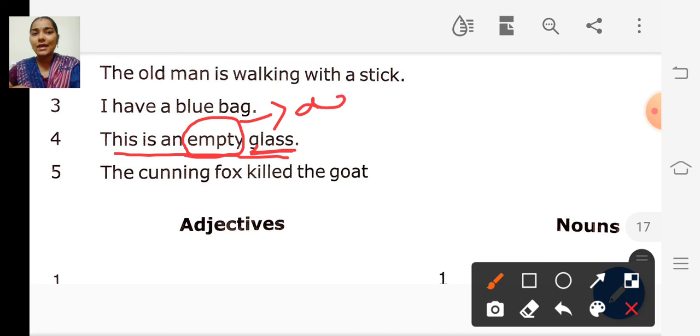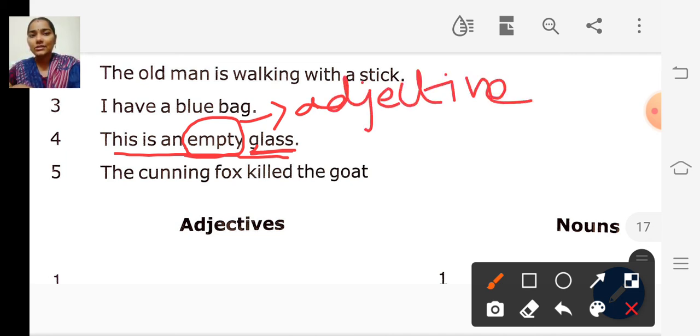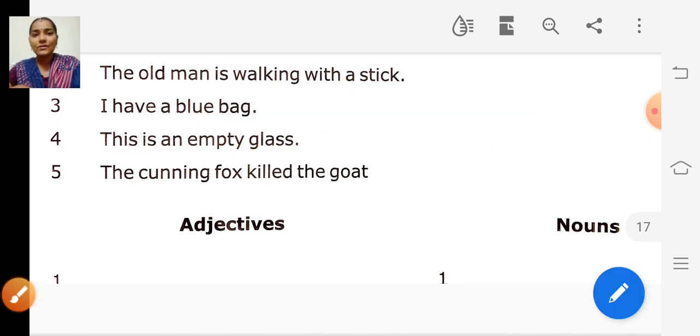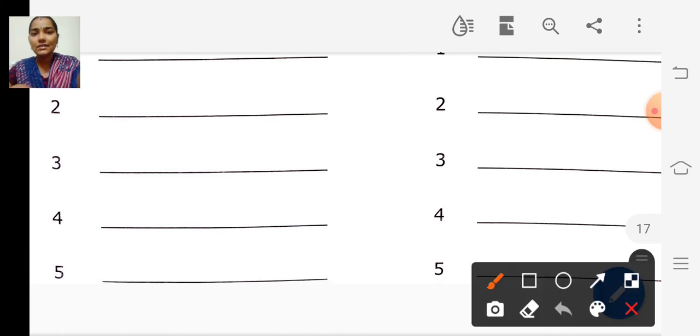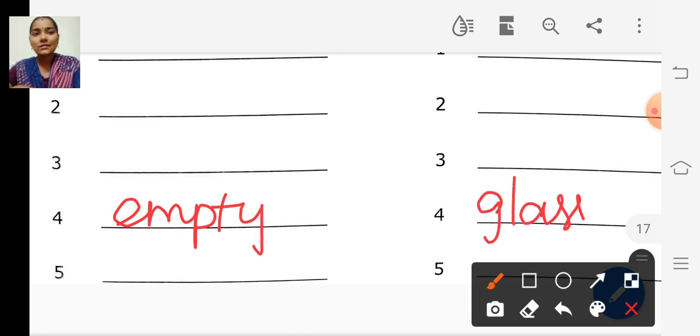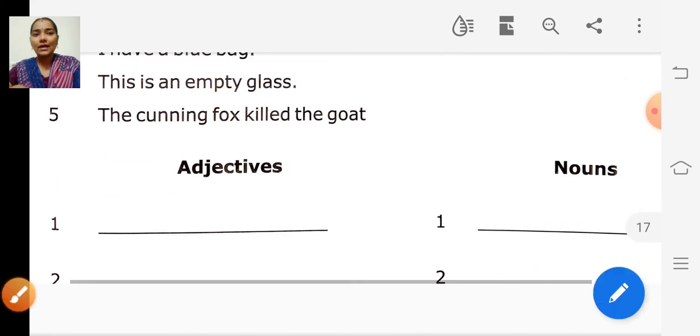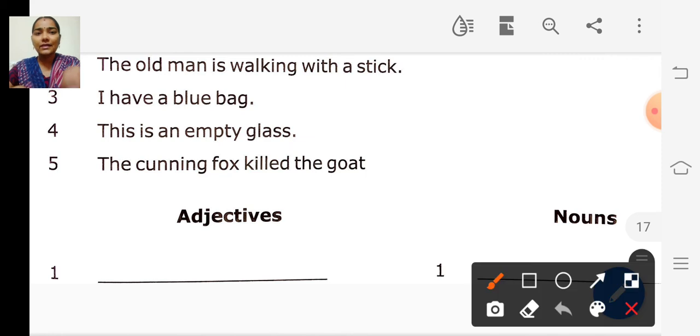Empty is an adjective and the word glass is the noun. So in the fourth column, the adjective is empty and the noun is glass. Empty glass.